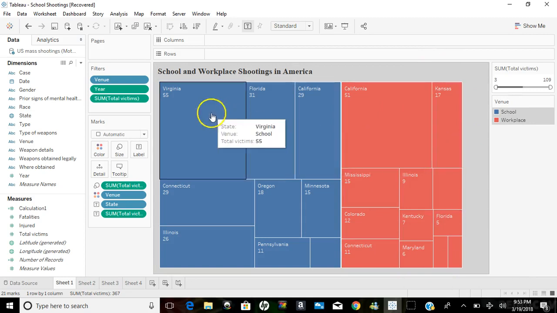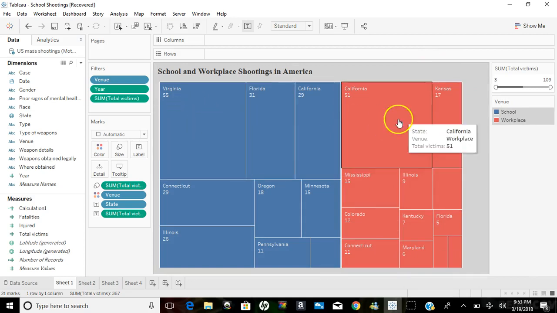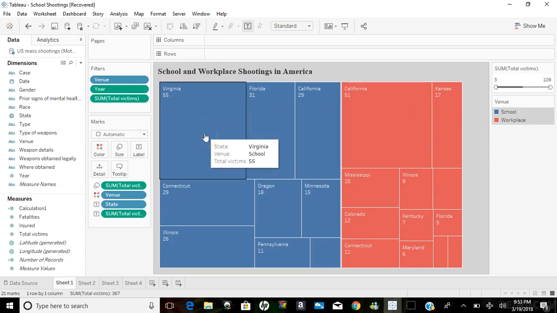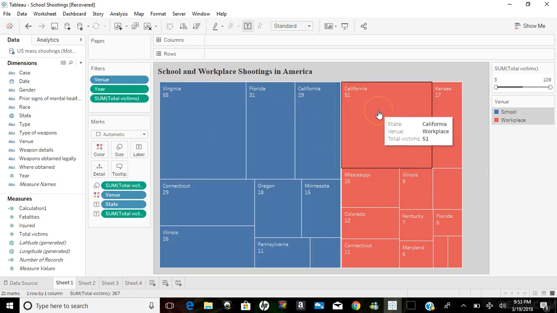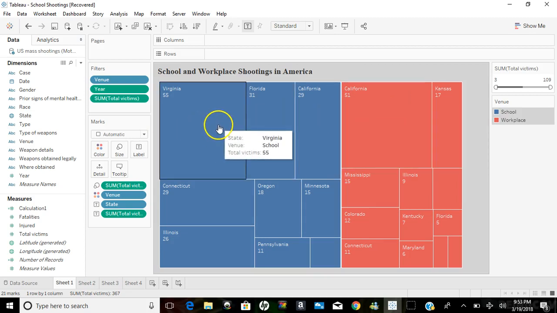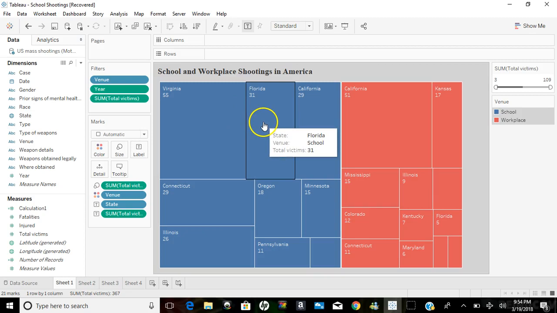Now, as you can see, in this rectangle you automatically see these two big ones, which are Virginia and California. This caught my attention because you see 55 victims in the state of Virginia, and then in California, you have 51 victims in the workplace. That's a lot. And it goes on to the second highest, which is Florida in schools.